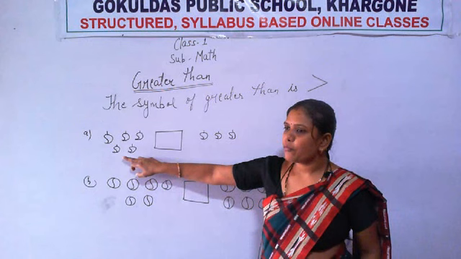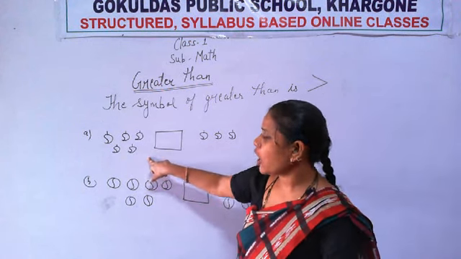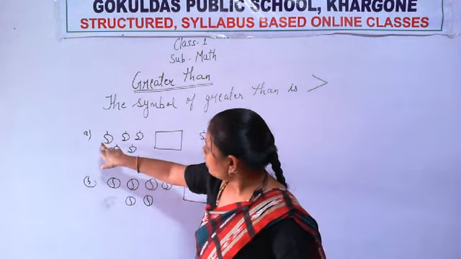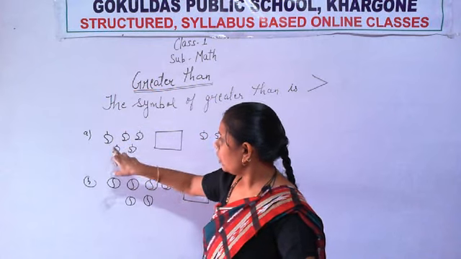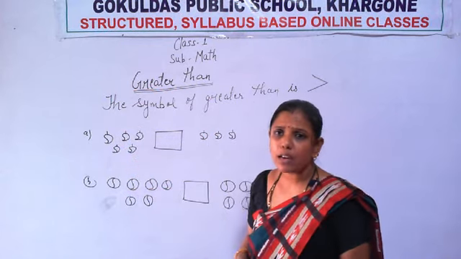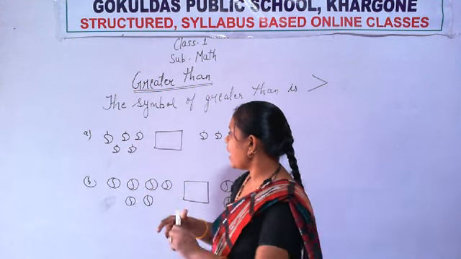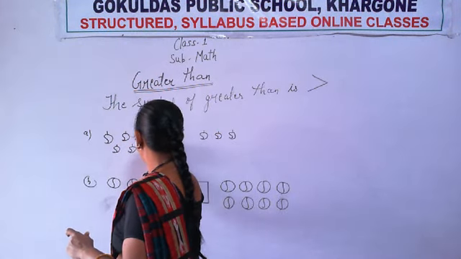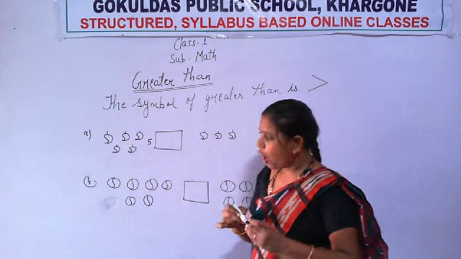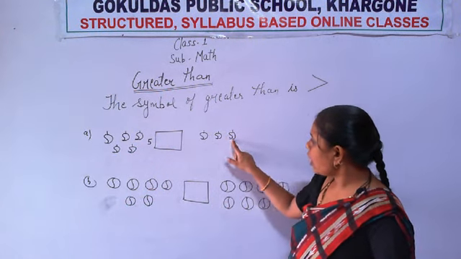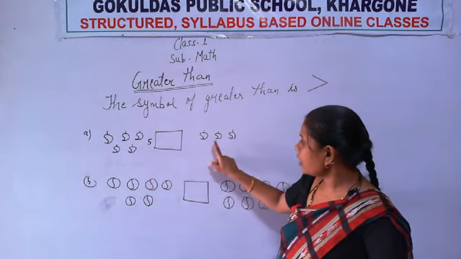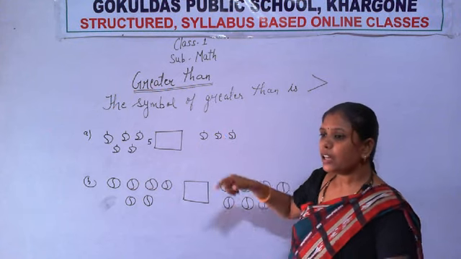Now see. Let's count the number of mangoes given here. So how many mangoes are there? 1, 2, 3, 4 and 5. So I am writing here 5. And how many mangoes are here? 1, 2, 3. Again count: 1, 2 and 3.